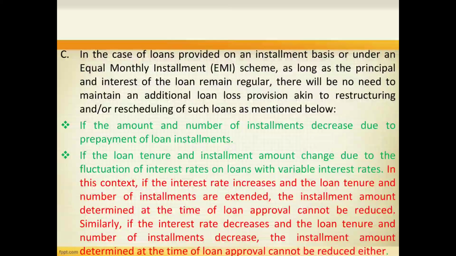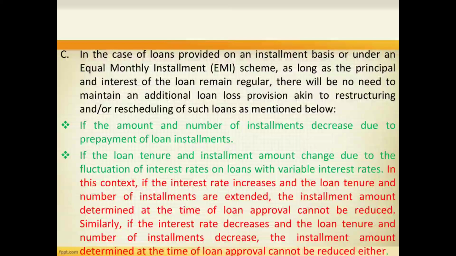Next is, in the case of loans provided on an installment basis or on an equal monthly installment scheme, as long as the principal and interest of the loan remains regular, there will be no need to maintain an additional loan loss provision akin to restructuring and rescheduling of such loans as mentioned below. If the amount and number of installments decrease due to prepayment of loan installments, or if the loan tenure and installment amount change due to the fluctuation of interest rate on loans with variable interest rate.